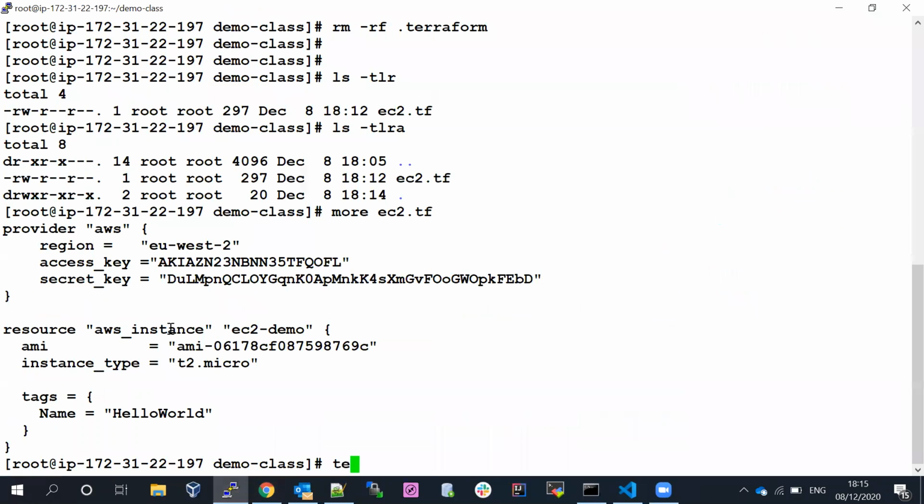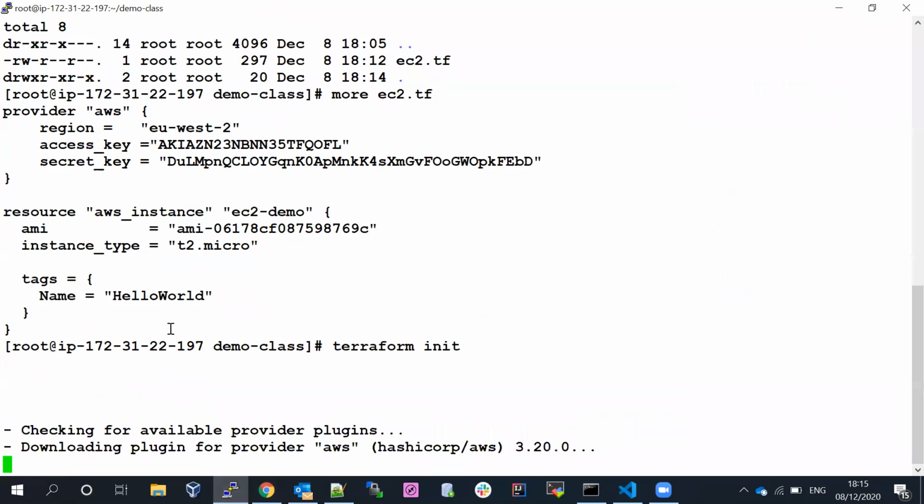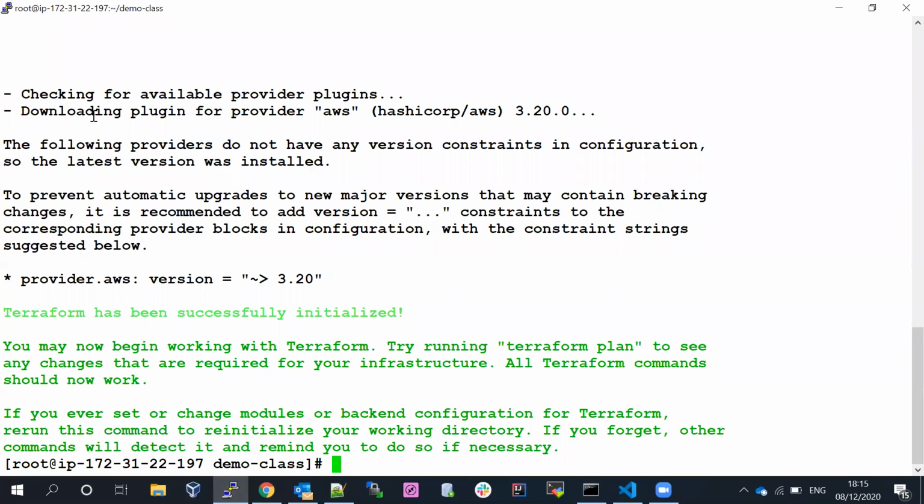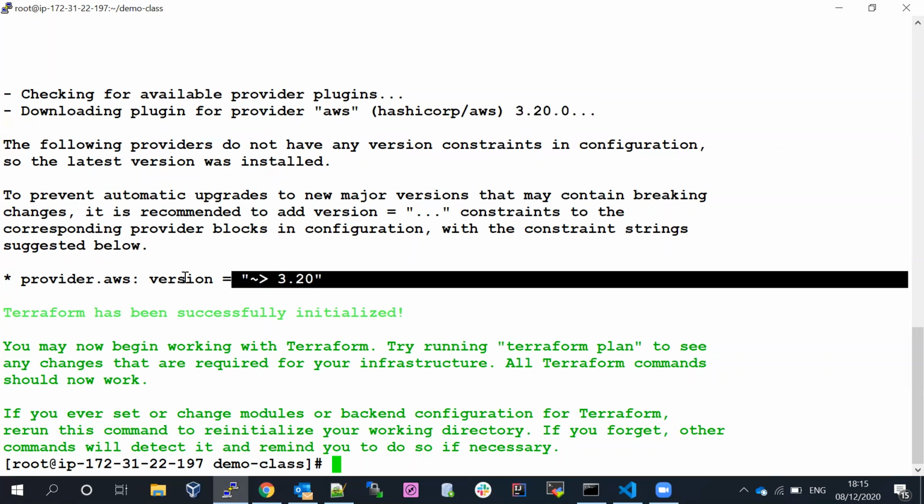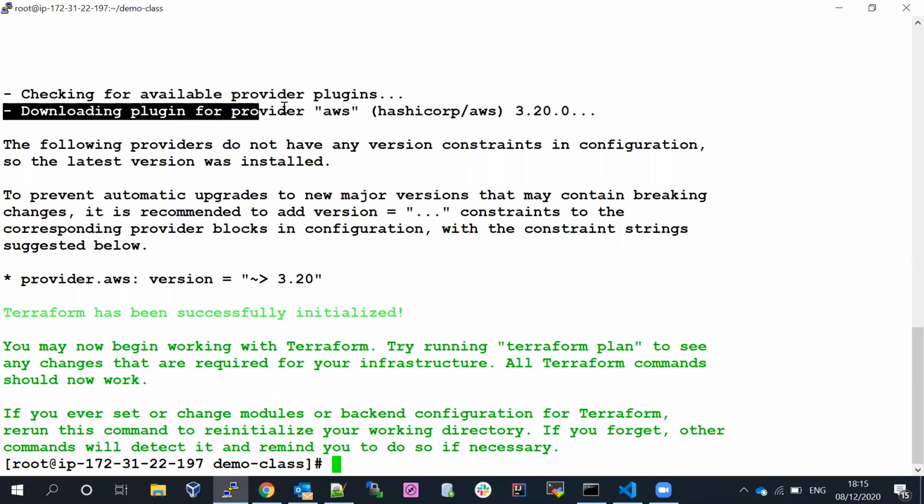Now I'm going to run Terraform init. Let's see what is going to happen. You can see when you enter Terraform init, it checks the availability of provider plugins and downloads the provider plugins for AWS from HashiCorp. This is the version. It will automatically pick up the latest version based on the provider. If you specify the version, it will go with the declared version. If you don't specify, it will go with the default one, that's the latest one available. You can see clearly it's downloading the plugins for the provider AWS, because we are using the AWS provider.